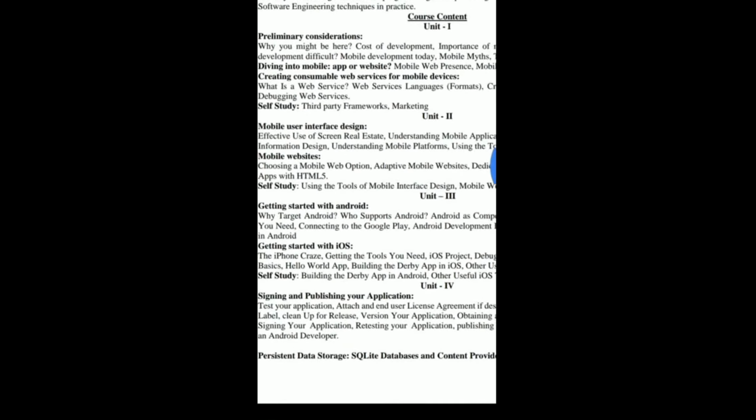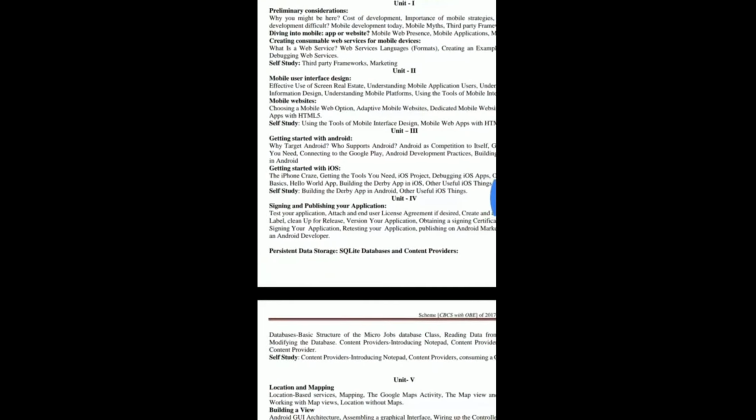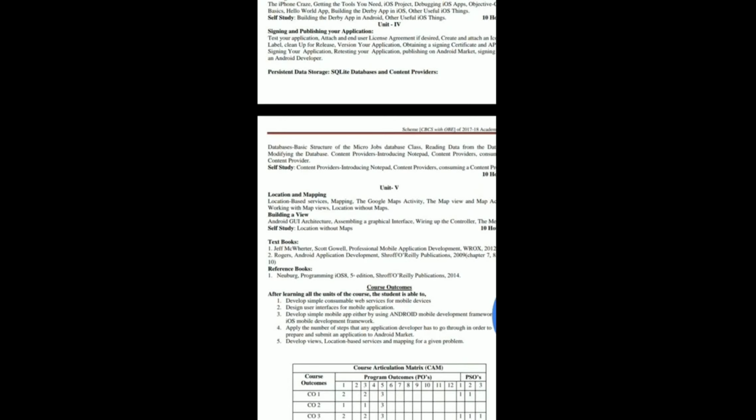Third unit contains how to code an app with Android and iOS. Fourth unit contains how to sign and publish your developed application and how to create, read, update, delete data. Fifth unit contains location-based services and mapping and architecture, GUI architecture to build a view.